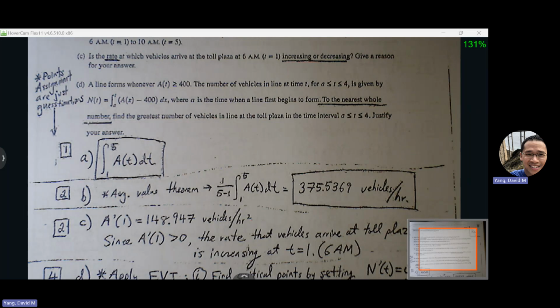So A prime would have to be vehicles per hour squared. So we basically want to work at the A prime level. We can make our calculator do that process, math 8 and nDeriv, make the calculator evaluate the derivative of A at 1. And we're just looking to see if we get a positive or negative number. If we get a positive value, we know our rate is increasing. If we get a negative value, we know our rate is decreasing.